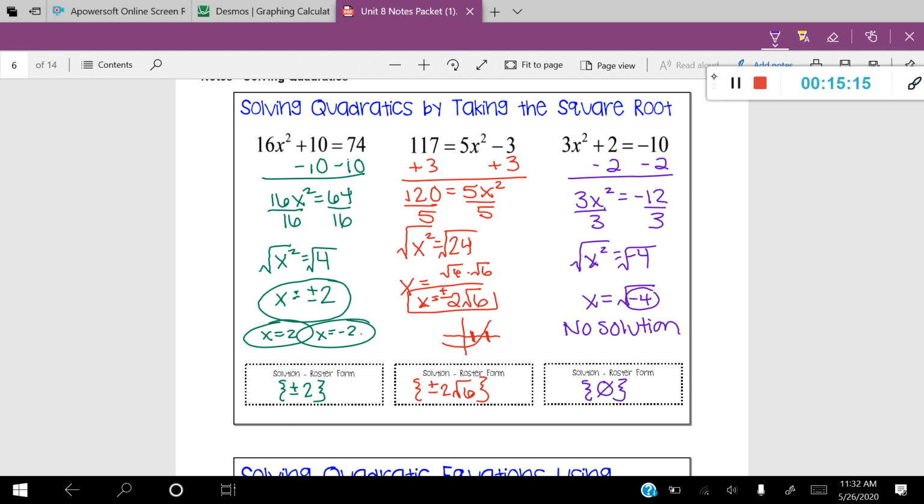All right, that is the second technique on how to solve a quadratic. We've talked about factoring. We've talked about taking the square root of both sides. And now what I want to do is show you how to solve in the graphing calculator.